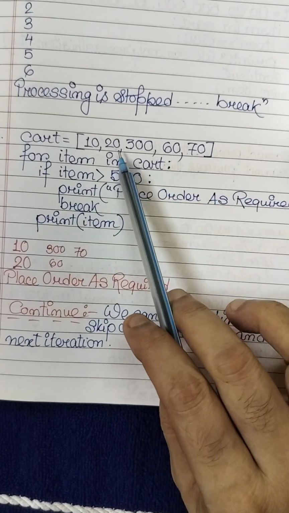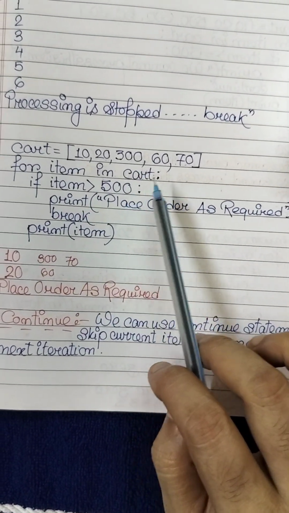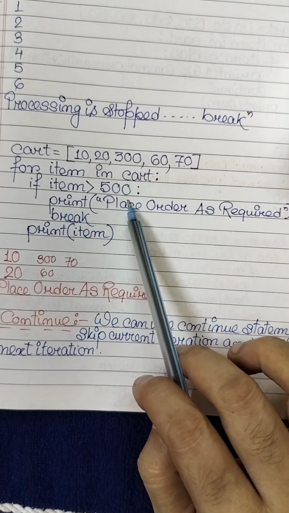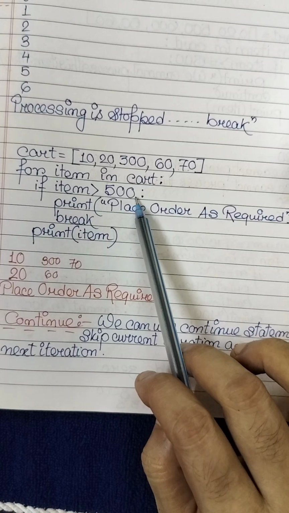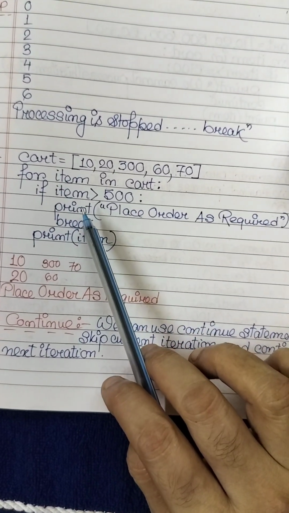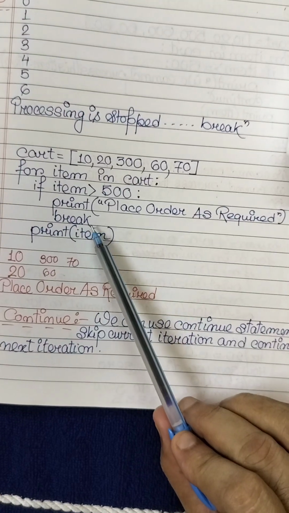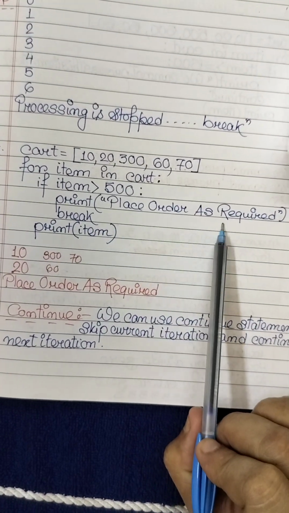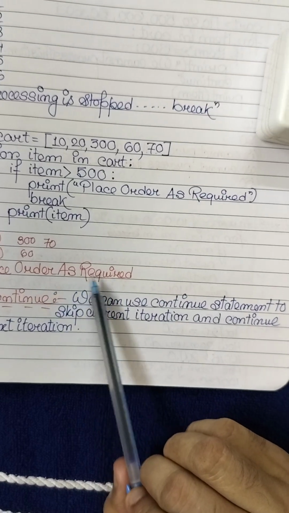The items are printed because the item is not greater than 500. 10 is not greater than 500, 20 is not greater than 500, 300 is also not greater than 500, 60 is less than 500, and 70 is also less than 500. So print "place order as required". Here the statement "place order as required" will be printed.